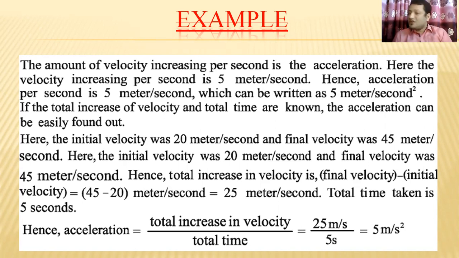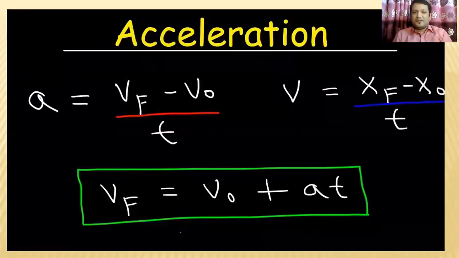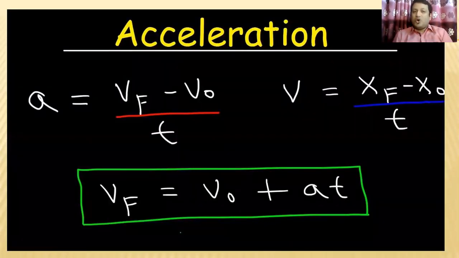The total time taken is what? 5 seconds. Hence, if you want to use the formula, what is the acceleration? Acceleration is total increase in velocity divided by total time. So the total increase of velocity is 25 meter per second, and the time is 5 seconds. If you divide it, we will get 5 meter per second square. Any confusion? Yes, it's so easy. Students, though this formula is not written in this way, I have given it for your better understanding.